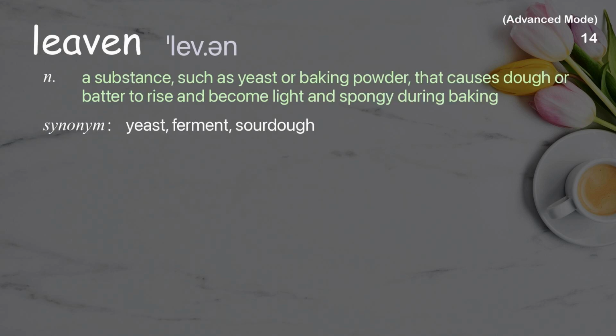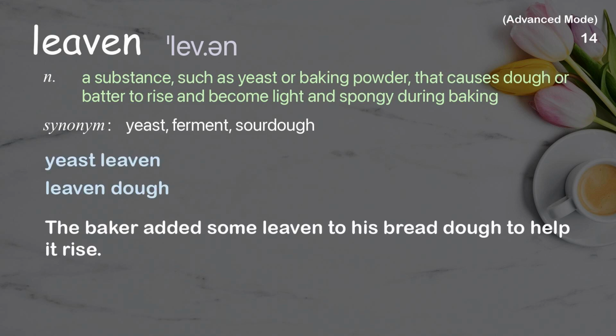Leaven. A substance, such as yeast or baking powder, that causes dough or batter to rise and become light and spongy during baking. Examples: Yeast leaven. Leaven dough. The baker added some leaven to his bread dough to help it rise.